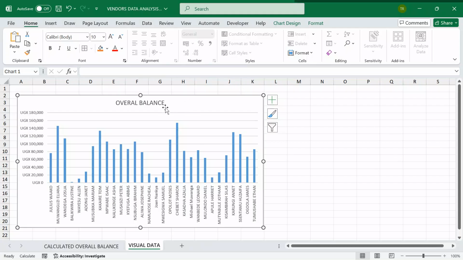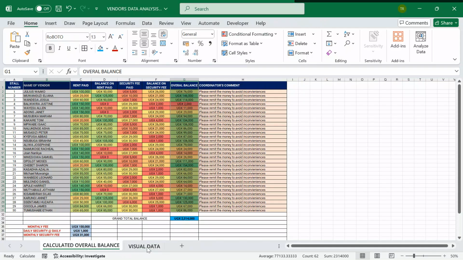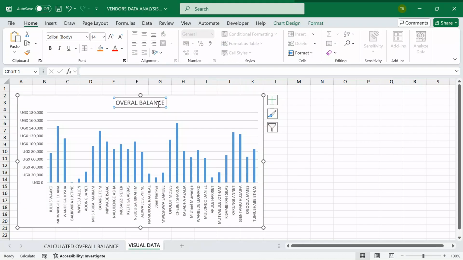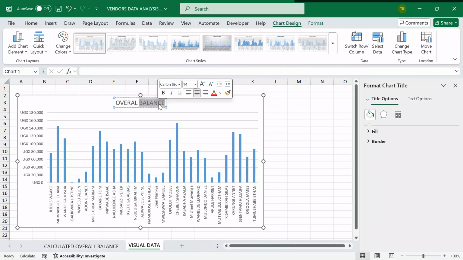Now, after putting it here, still I won't just leave it like that. I'm going to come and do some customization. I say a column chart showing what?